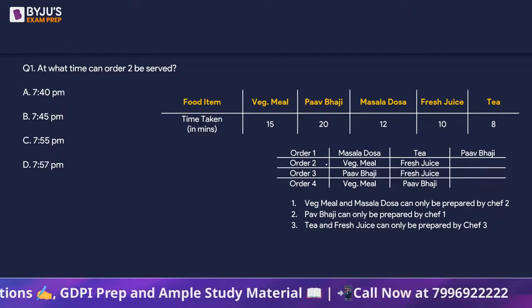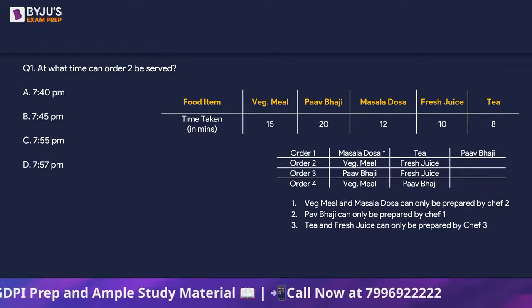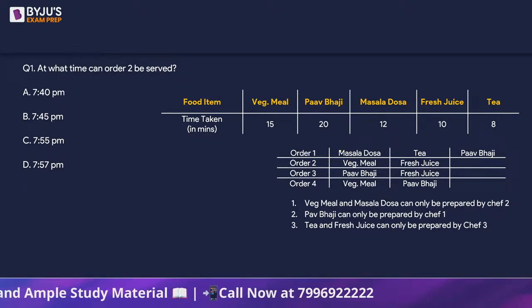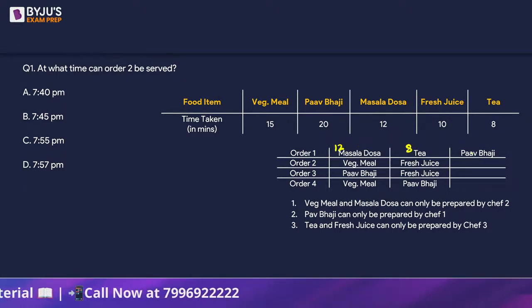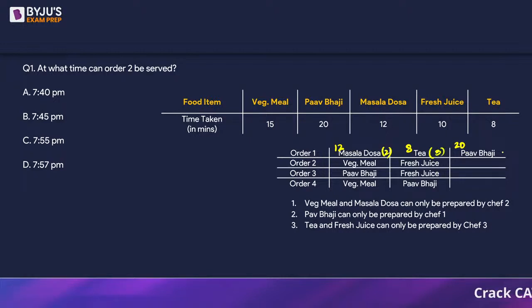So let's look at order 1. If you look at order 1, masala dosa will take 12 minutes. Tea will take 8 minutes. Pav bhaji will take 20 minutes. Masala dosa is being made by chef 2. Tea is being made by chef 3 and pav bhaji by chef 1. Okay.